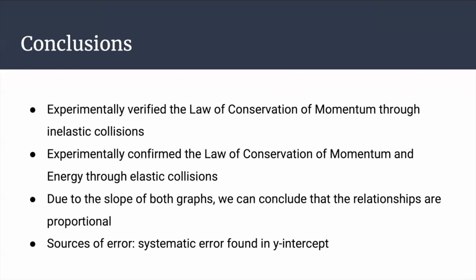For the elastic collisions, we determined that the change in velocity linearly followed the change in mass, indicating that the overall energy and momentum were both conserved. Since the slope for this graph was 1.0266, we can conclude that the relationship between the x and y intercepts of the graph for the elastic collision was proportional. Due to the r-squared value, we cannot confirm that our data was precise. Sources of error include the systematic error, which can be found in the y-intercept.